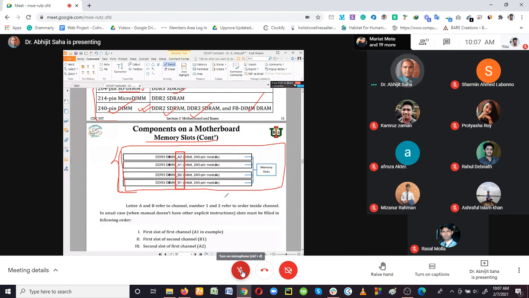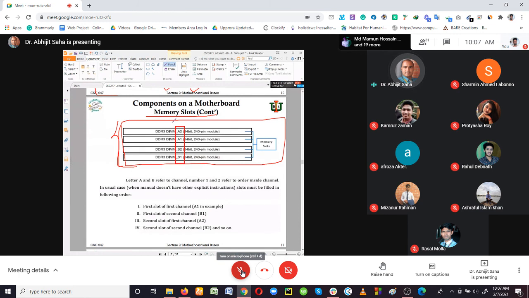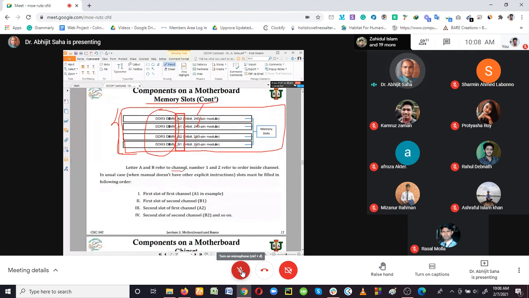So this is what it is showing, a description for a motherboard memory slot. This is DDR3 DIMM, 4 memory slots, and they have names like A1, A2, B1, B2. All of that RAM is going to be the same design, the same version of RAM you are going to install. Here it is the same A1, A2, B1, B2, all of them with 240 pin, 64 bit. So what do A1, A2, B1, B2 mean? It means the channel, so that number 1 and number 2 refer to the order inside the channel.